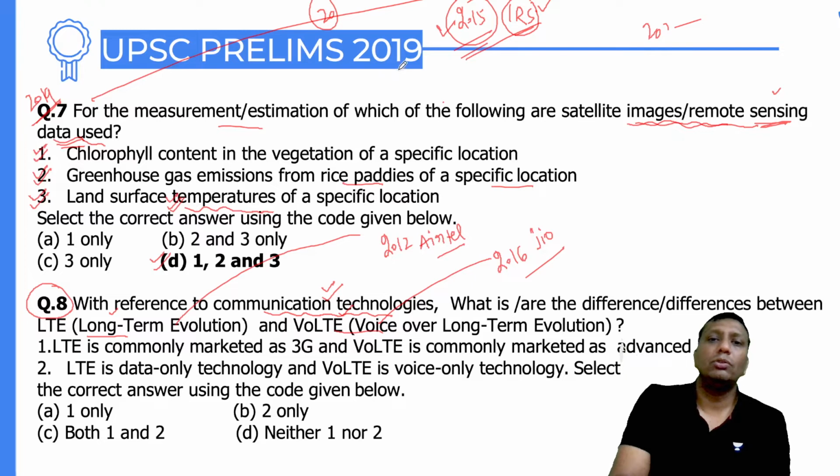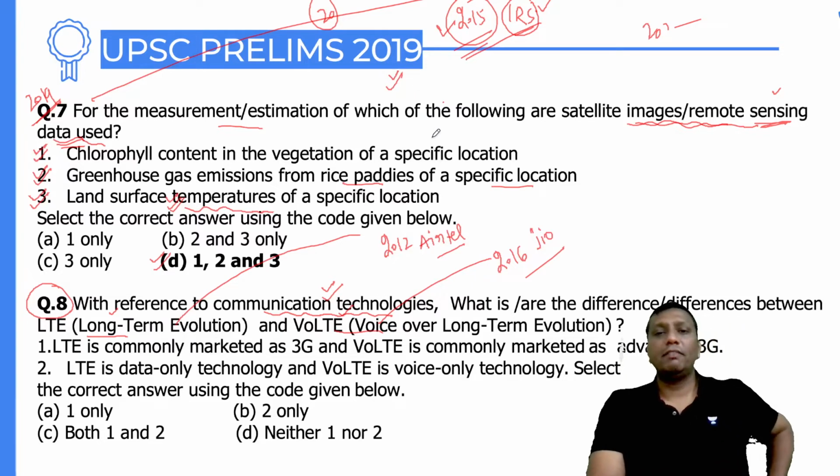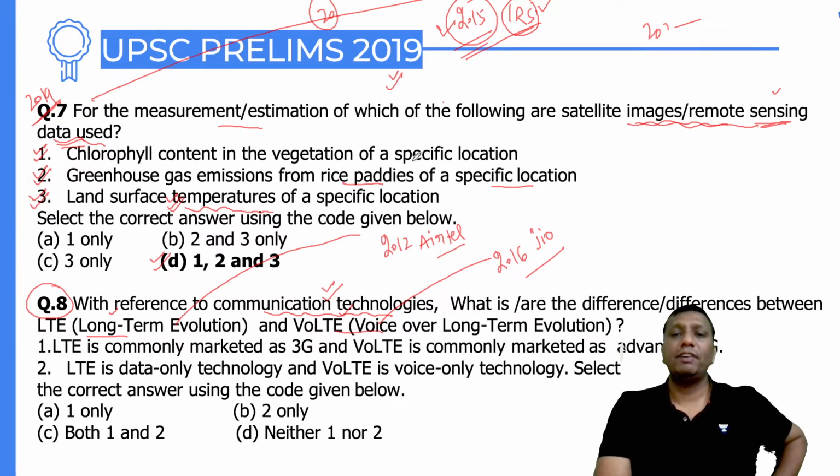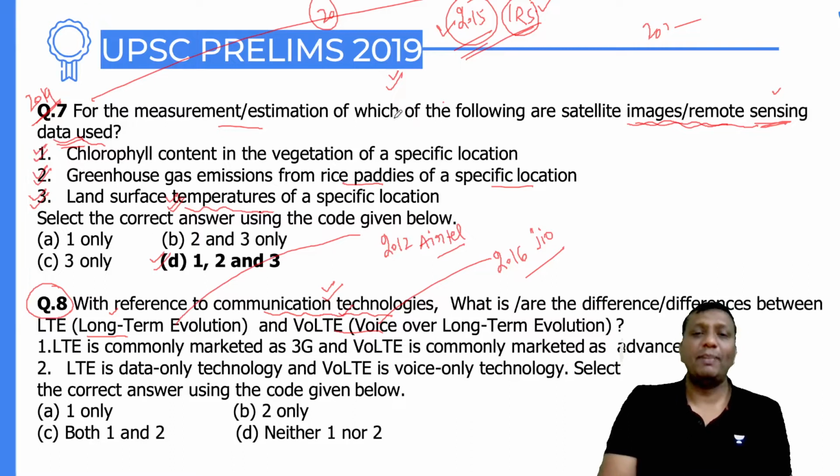This question came in 2019. You are saying it is current affairs, so maybe 2012 to 2019, 7 years of current affairs is required for UPSC. Maybe somebody is saying 2016 to 2019, after 4 years, it is still important for current affairs. See guys, you people still have not understood what UPSC actually demands. UPSC wants logic. So it's again a static question, no current affairs.